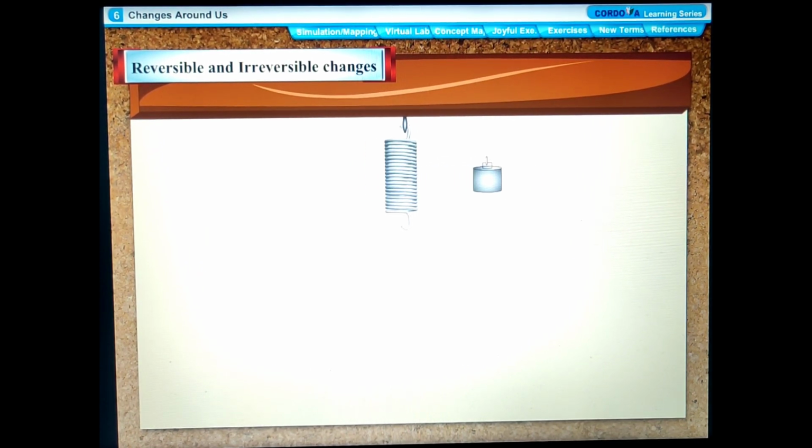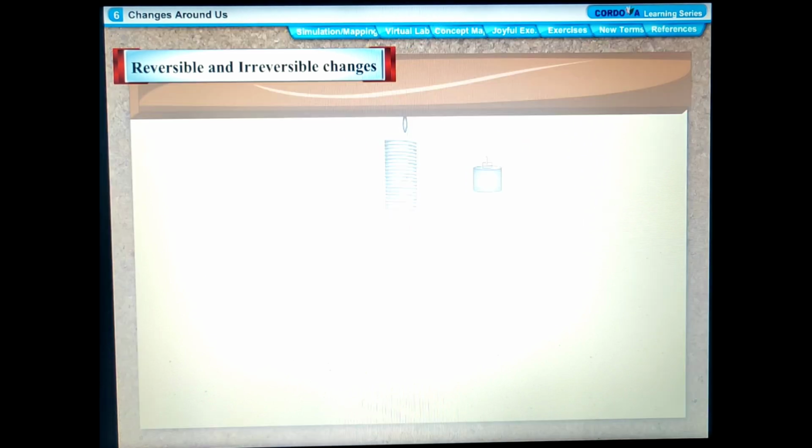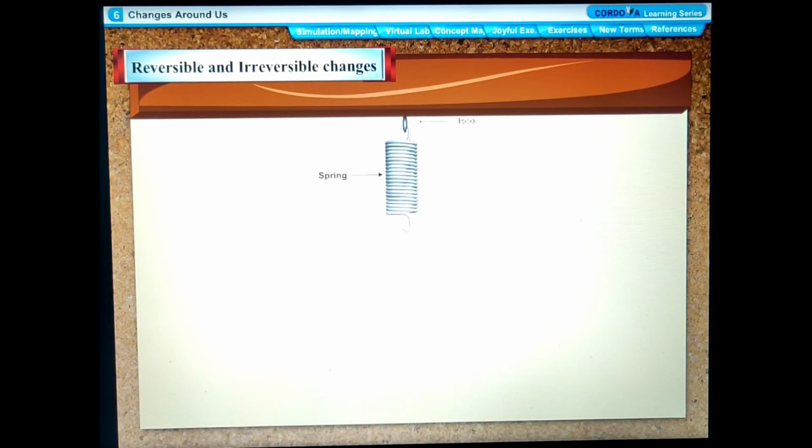Activity 1. To study the effect of hanging a weight on a spring, and the effect when it is removed. Things needed: spring, hook for support, weight. Method: take a spring and suspend it from a support. Hang a weight to the lower end of this spring. It gets stretched and its length increases. Remove the weight. The spring comes back to its original length.